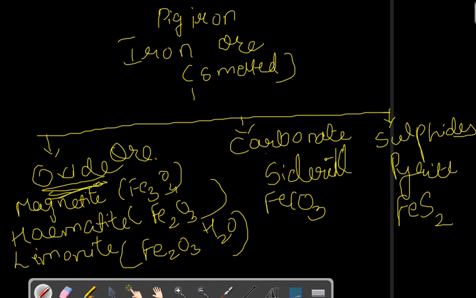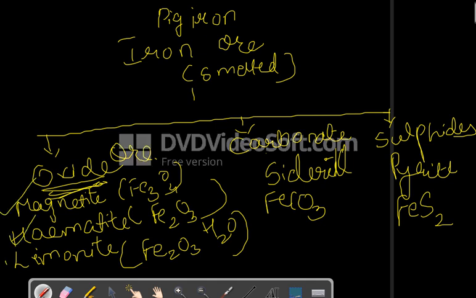Magnetite is an iron ore, hematite is an iron ore, limonite is an iron ore. You need to keep these things in your mind. Then carbonate, FeCO3, and pyrite, FeS2.